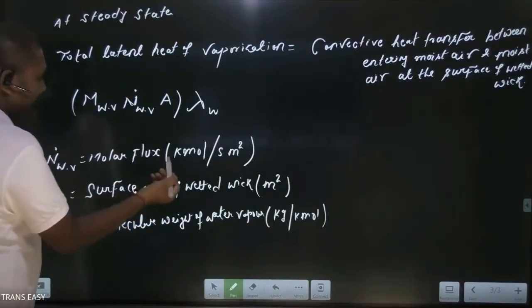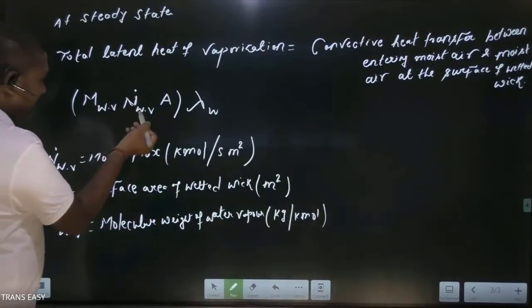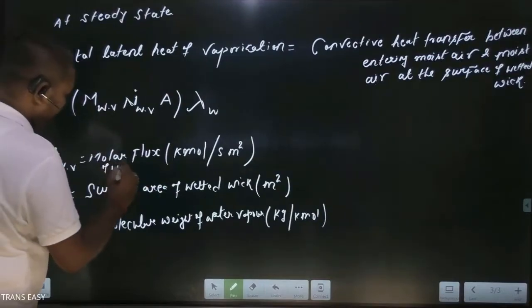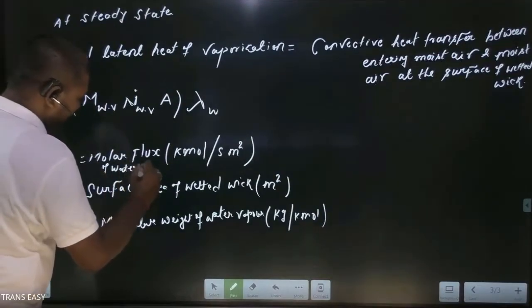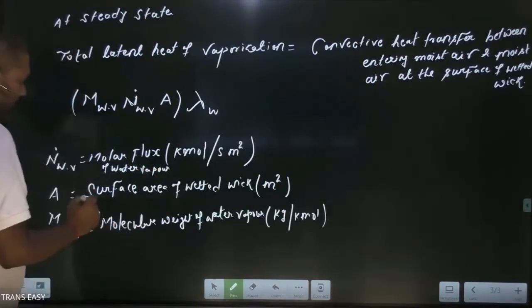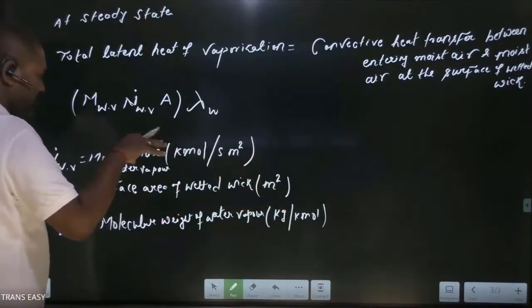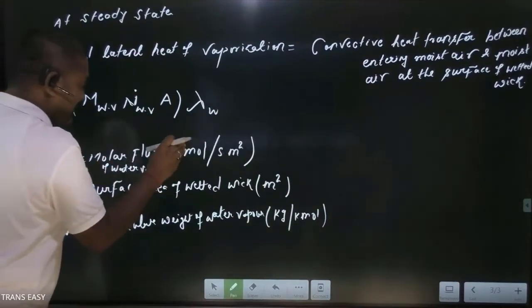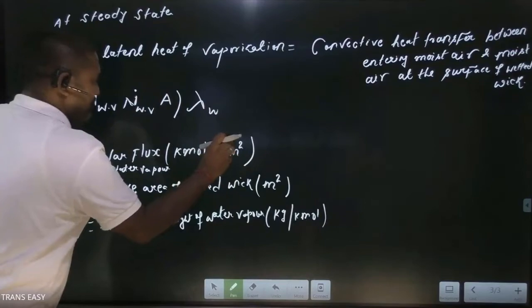Okay, so friends, here we have n dot W, the molar flux of water vapor, because water vapor is moving from high concentration to low concentration. So this is the molar flux of water vapor. Its unit is kilomole per second per meter square.